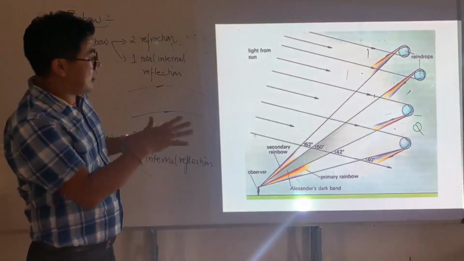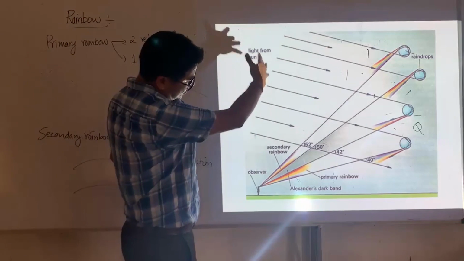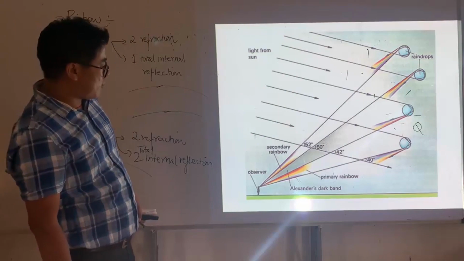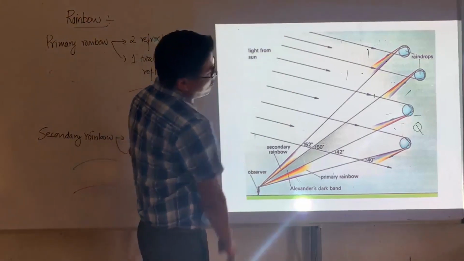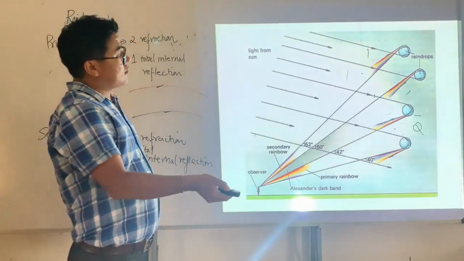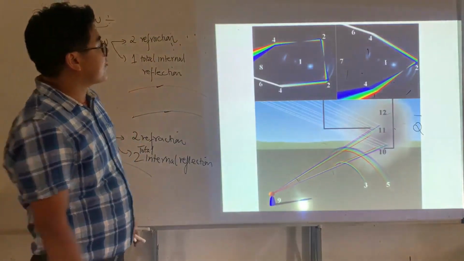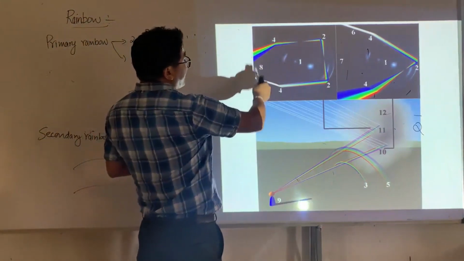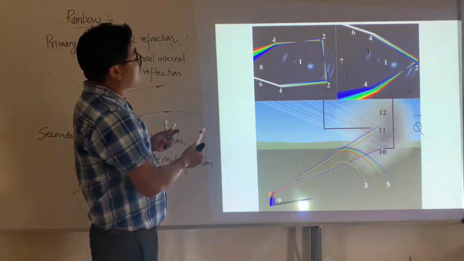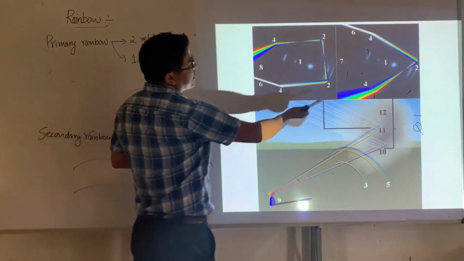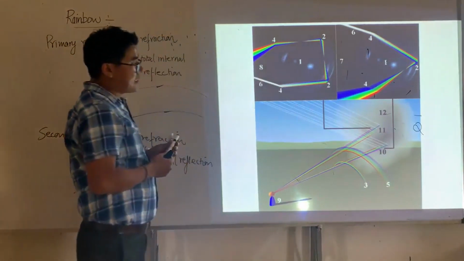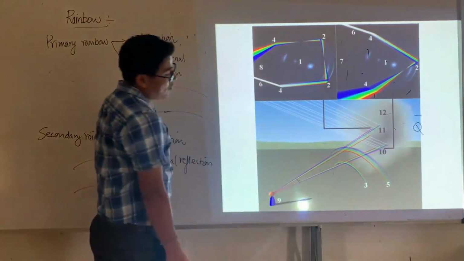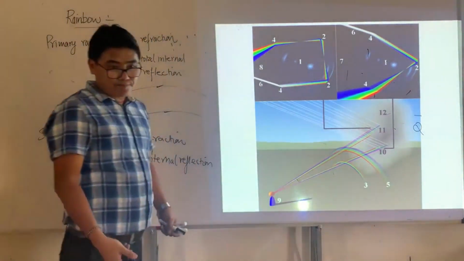So these are nice diagrams. This one consists of both the primary and secondary rainbow. This is the primary rainbow, this is the secondary rainbow, and I have a few more. This is for the secondary rainbow: two total internal reflections take place in one droplet of water. Here one total internal reflection is taking place. This is a primary rainbow, and this is a secondary rainbow.